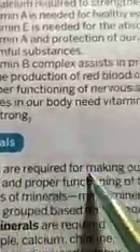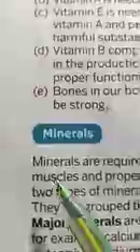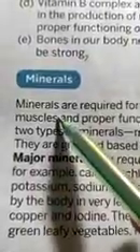Minerals are required for making our bones strong, building muscles and proper functioning of the body. Dear students, minerals are the nutrients required by our body for its proper functioning, normal growth and good health.